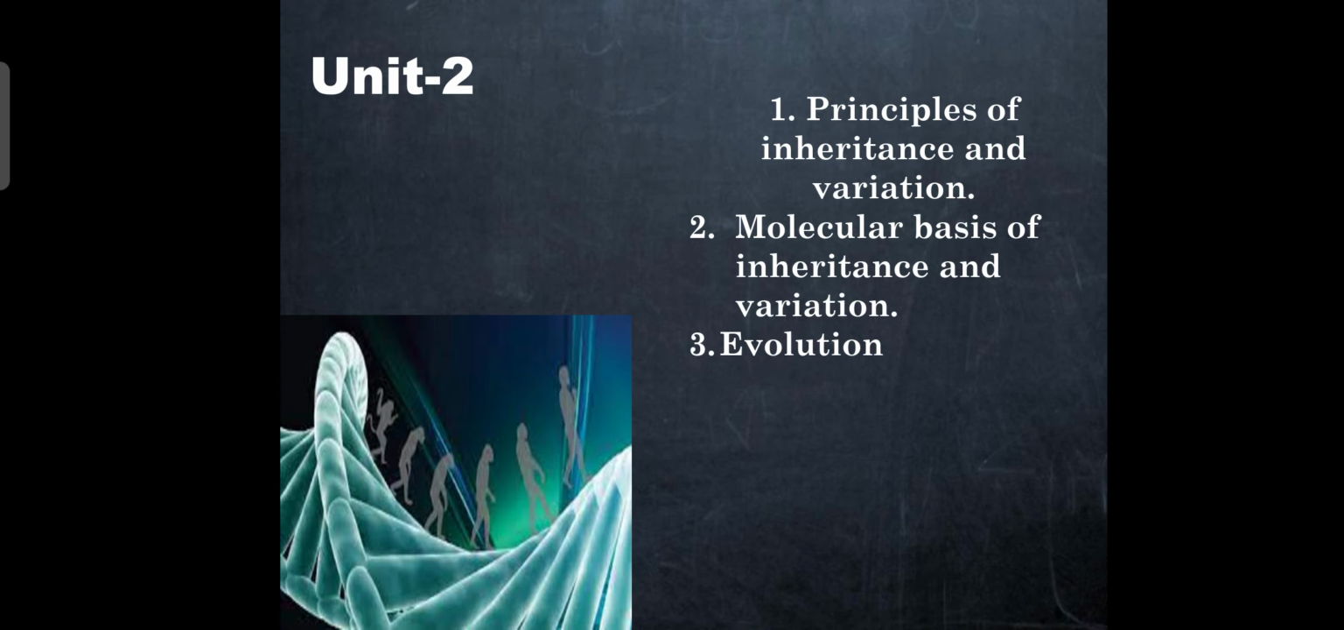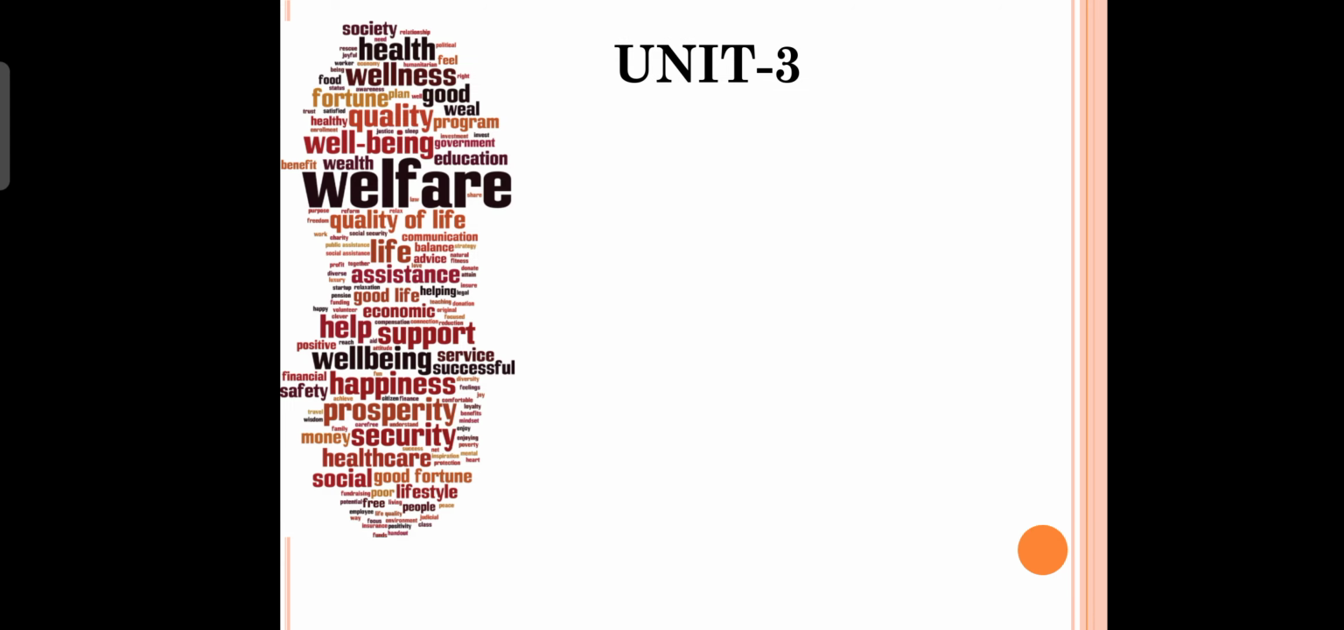The next unit, it is unit number 3, which we call biology in human welfare. Okay, in this unit we are having around 3 chapters. The first chapter is called human health and disease.